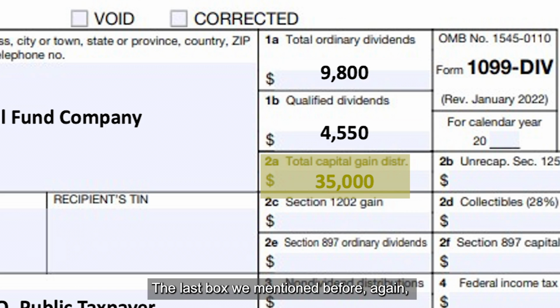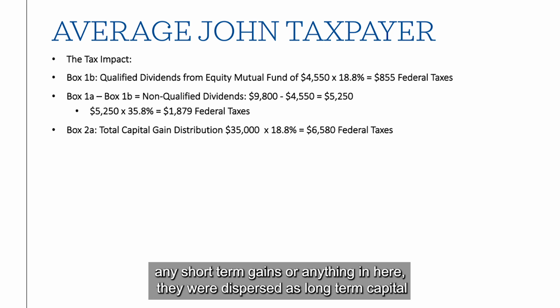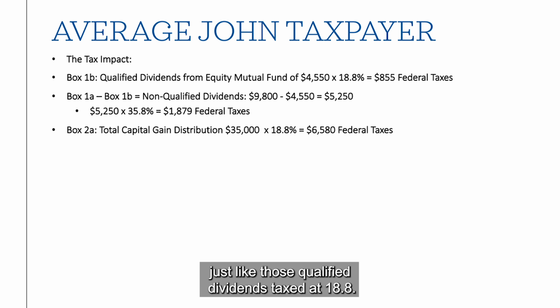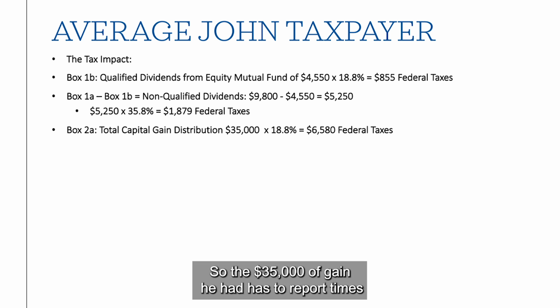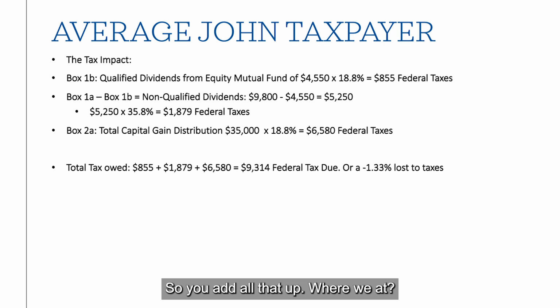The last box we mentioned before, again, is box 2A, and that is those capital gains. And because we're going to say he held these for a year and there wasn't any short-term gains or anything in here, they were dispersed as long-term capital gains, a little bit more favorable treatment, just like those qualified dividends, taxed at 18.8. So the $35,000 of gain he has to report times 18.8 gives us the $6,580 in federal taxes. So add all that up.